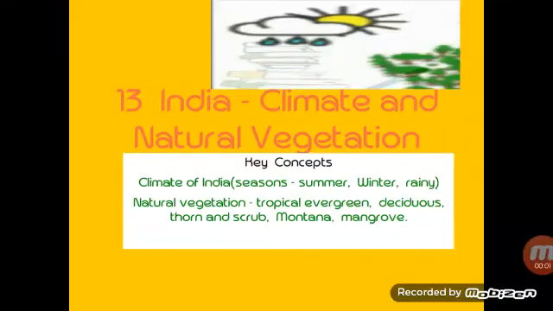Very good morning, children. This is lesson 13 of your SST book, India, Climate and Natural Vegetation. In this chapter, we are going to cover the topics Climate of India. Under Climate of India, we'll study about seasons: summer, winter, rainy. And natural vegetation: tropical evergreen, deciduous, thorn and scrub, montane, mangrove are the types of natural vegetation. About that we will study in the next video. Today we are going to cover the topic Climate of India.